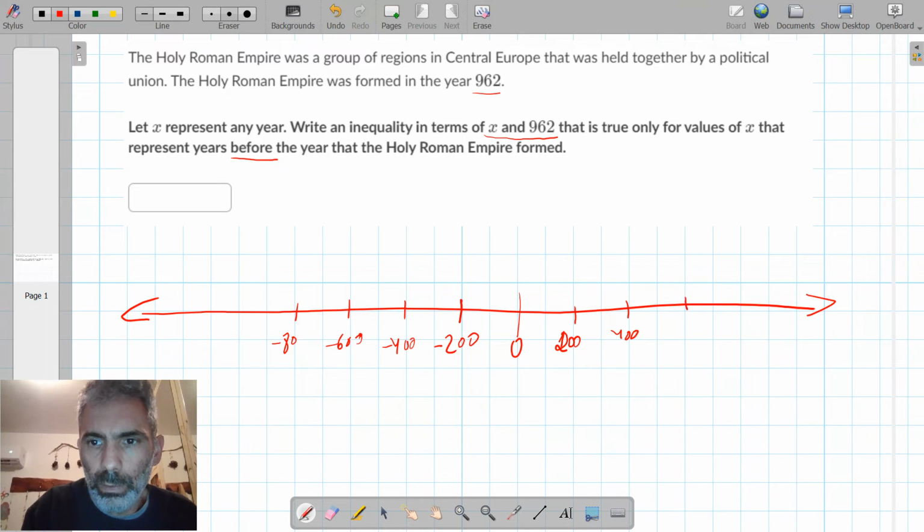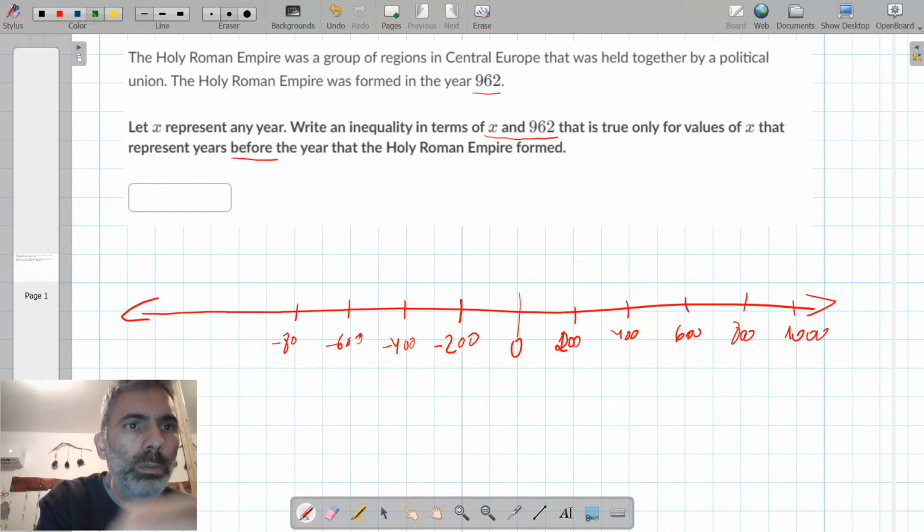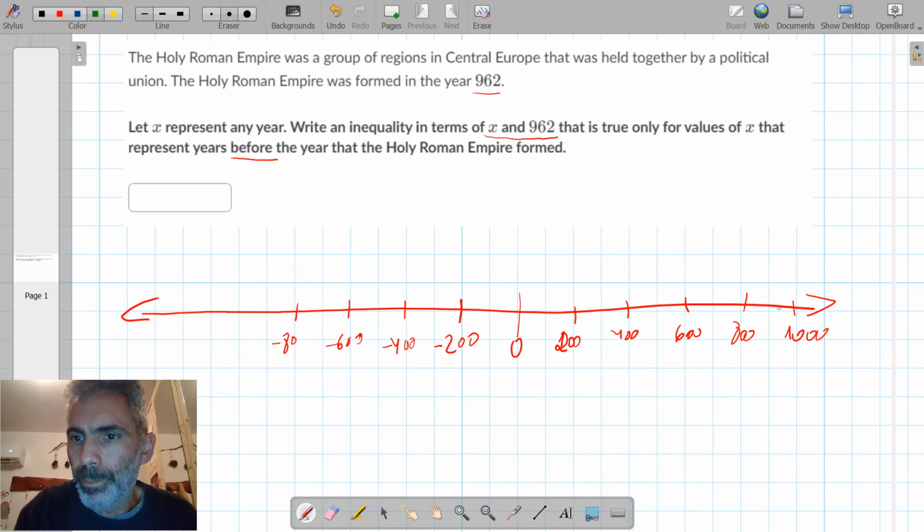So this is 200, this is 400, this is 600, this is 800, and this is 1000. So the year 962 is somewhere here, and we need values that are before that year.